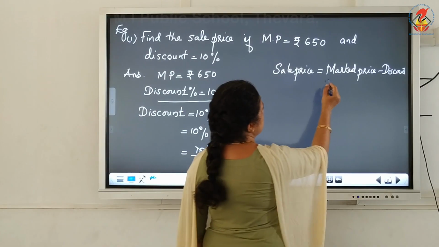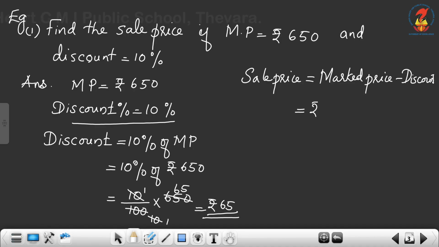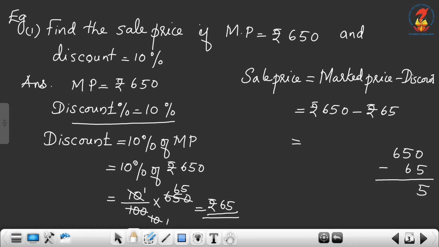Therefore the sale price is equal to marked price, rupees 650, minus rupees 65. So which is equal to 650 minus 65, which is rupees 585. So the sale price will be 585.